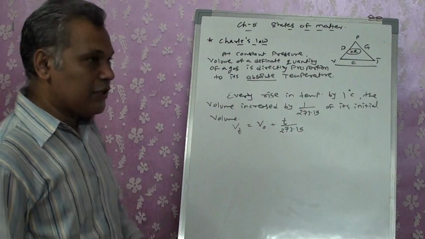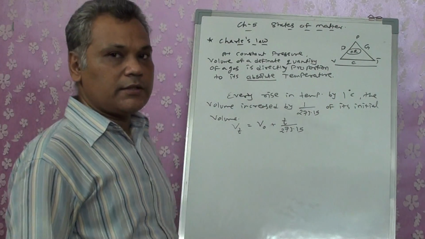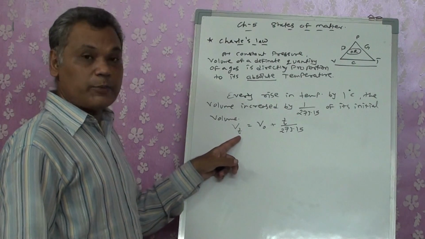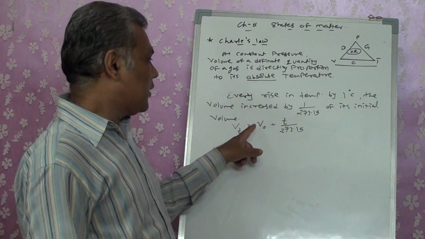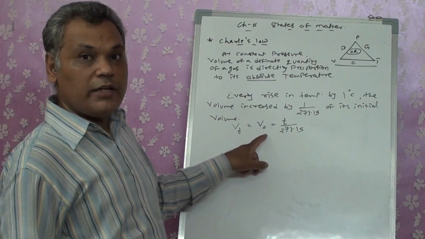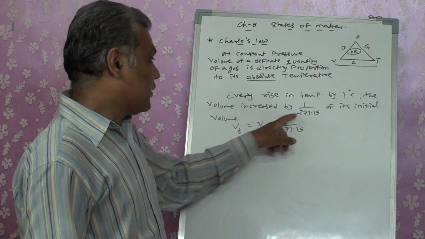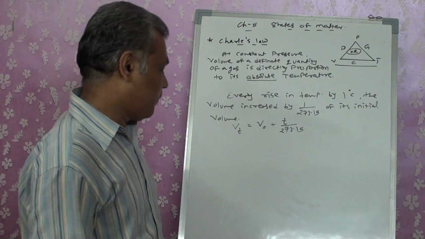Here small t indicates temperature in degrees Celsius. So Vt, the volume at a specific temperature in degrees Celsius, is equal to the volume at 0 degrees Celsius plus t upon 273.15. This is the rise that we got, right?